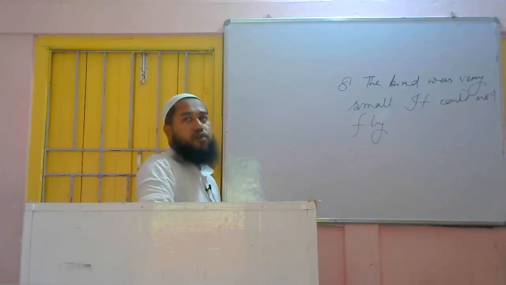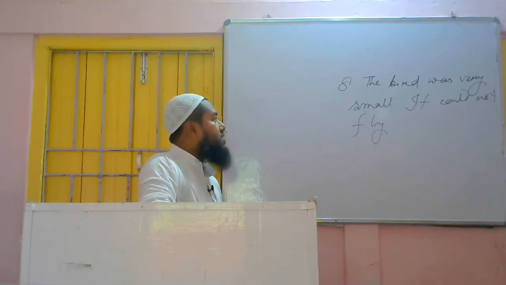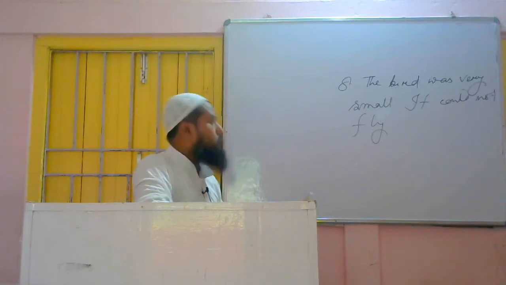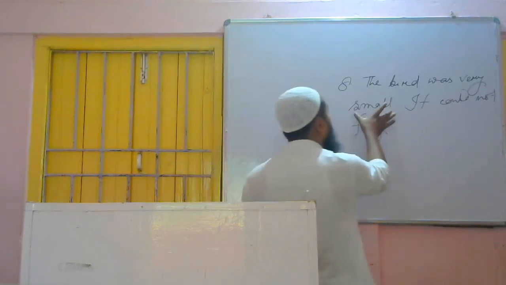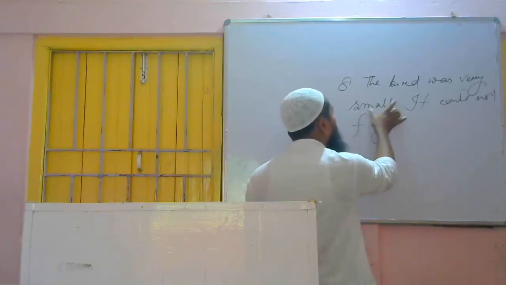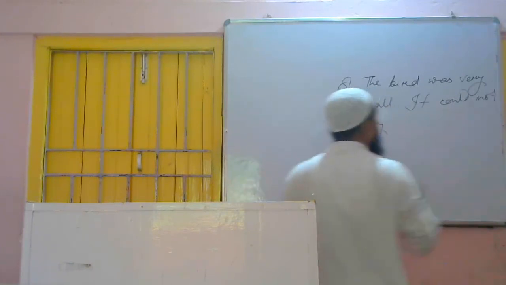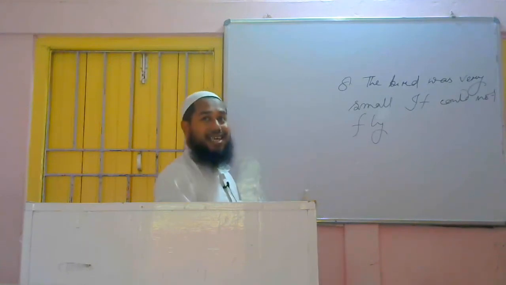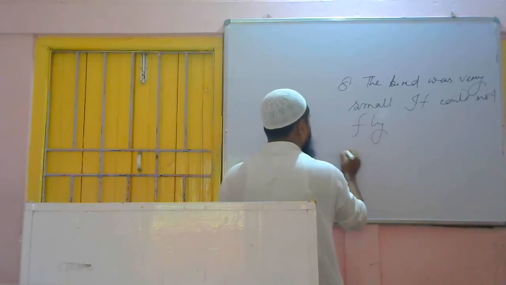Now what to do? First of all, we have to understand the meanings of both the sentences. The bird was very small, we understood. Then it could not fly, that means the bird could not fly. Here the bird's size is given as small, and another negative quality is given, what? It could not fly. So in this case we can add the sentences using "too".